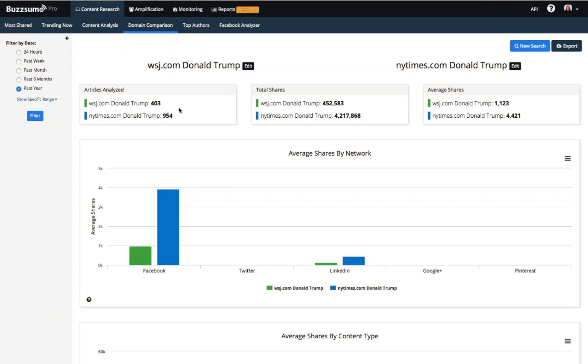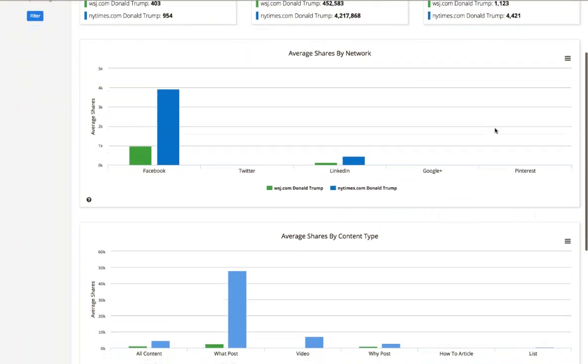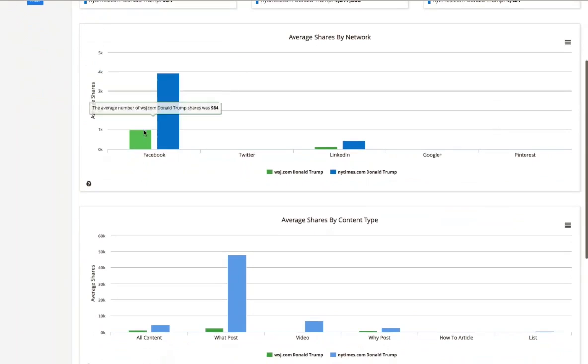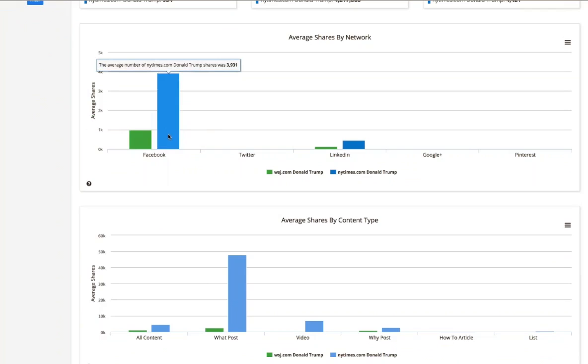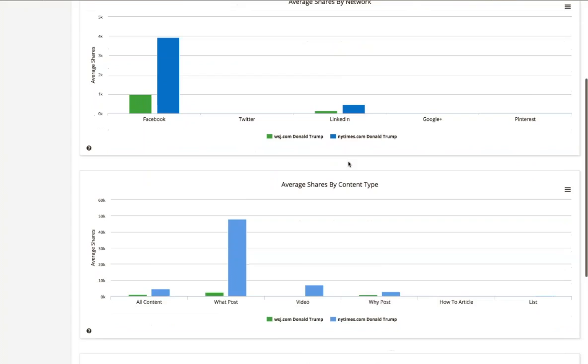So first you can compare the number of articles analyzed, almost twice as many articles published at the New York Times about Donald Trump. You can compare total shares and then average shares. So content about Donald Trump from the New York Times also gets a much higher number of average shares. Now you can also see where those shares took place. So for the Wall Street Journal, Facebook is the leading place, as it is for the New York Times content about Donald Trump. They're not getting much traffic at all on Twitter, Google Plus, or Pinterest, and just a slight amount of traffic on LinkedIn for both of those.